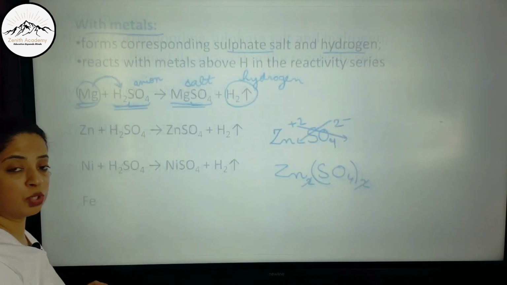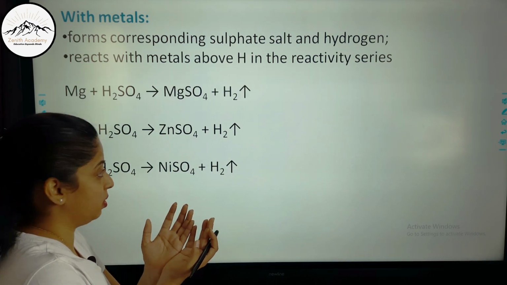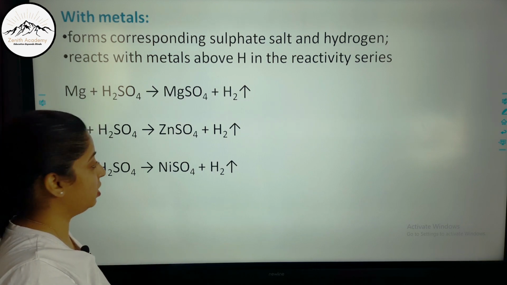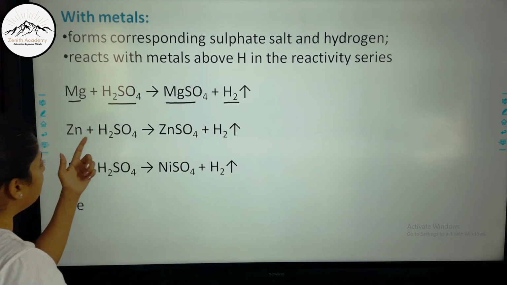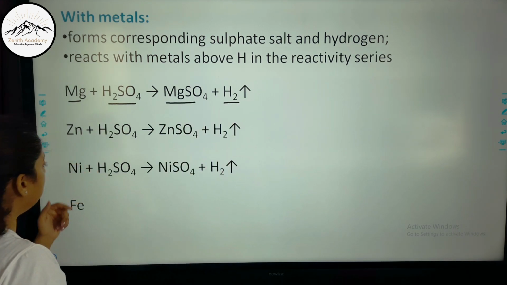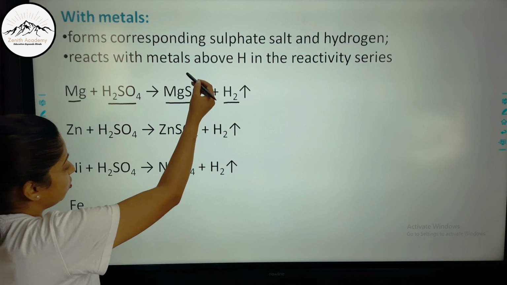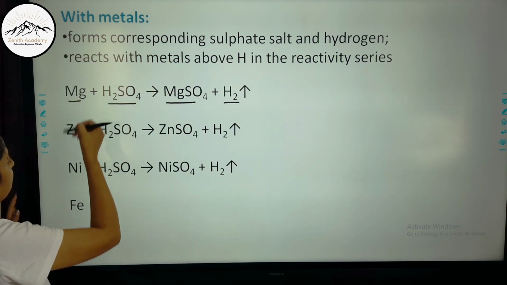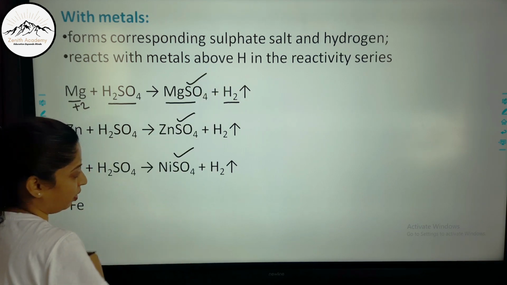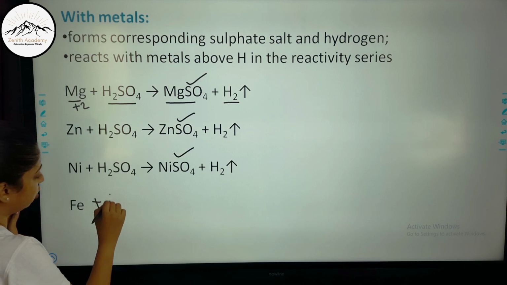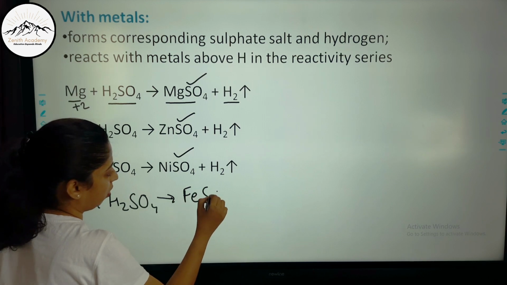So for writing the formula you should always know the valency of that particular group of ions. Now, magnesium reacts with H2SO4 to form MgSO4 and H2. Zinc reacts with H2SO4 to form zinc sulfate and H2. Nickel reacts with H2SO4 to form nickel sulfate and H2. So in all the cases you are getting salt and hydrogen is getting released. Here all of them have a valency of +2. So the same formula: MgSO4, ZnSO4, nickel sulfate. Now iron plus H2SO4 will also form FeSO4 and H2.